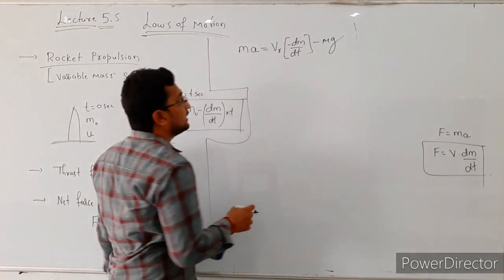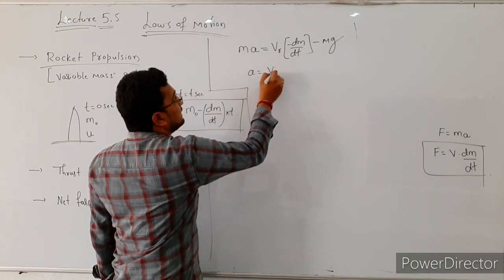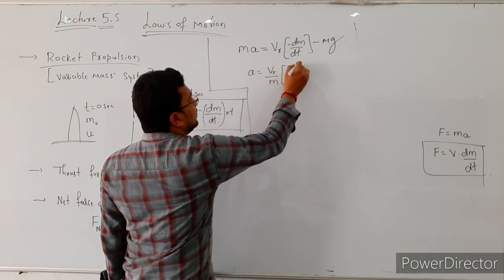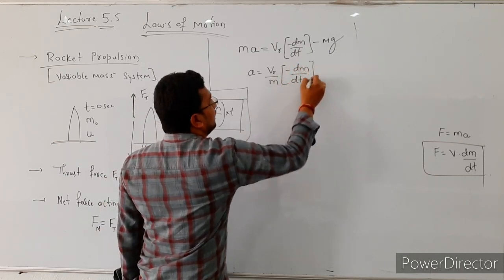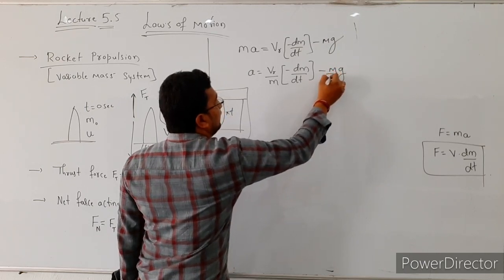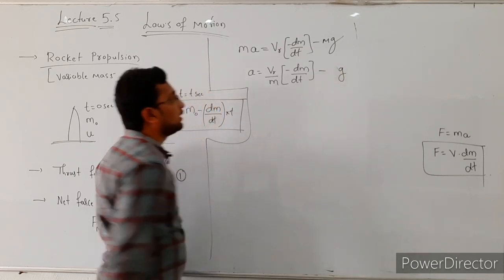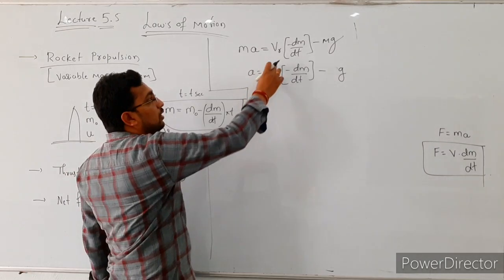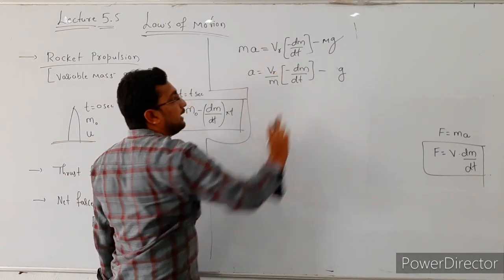From this relation we want the acceleration value, so a is equal to V_r divided by m, times minus dm by dt, bracket complete, minus m g divided by m. Here m cancels and the remaining factor is only g. So this is the acceleration expression: a equals V_r divided by m, times minus dm by dt, minus g.